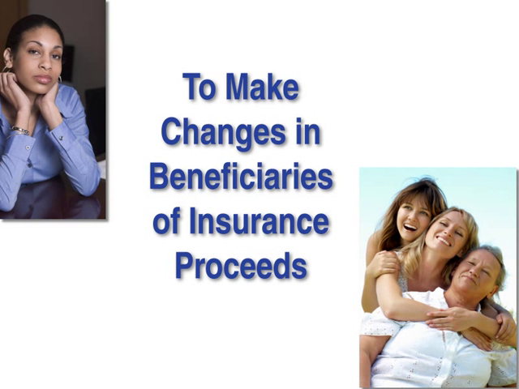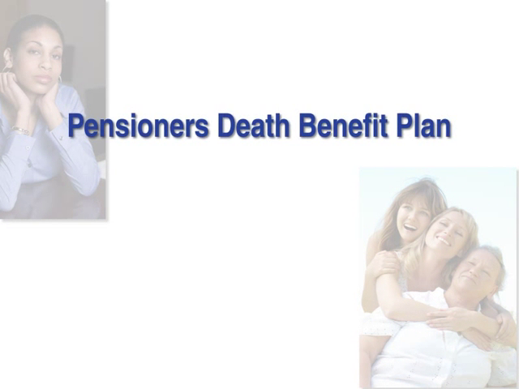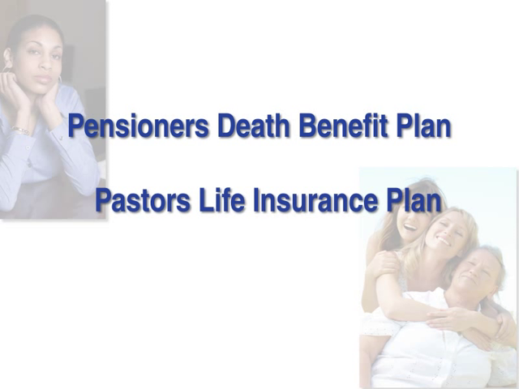This form is used for making changes in the selection of beneficiaries who receive proceeds from insurance plans offered by Pensions and Benefits. These may include coverage provided for you by P&B, such as the Pensioner's Death Benefit Plan, the Pastor's Life Insurance Plan, or additional plans in which you are enrolled.